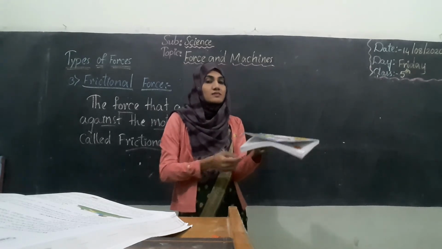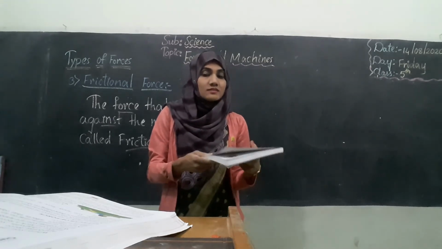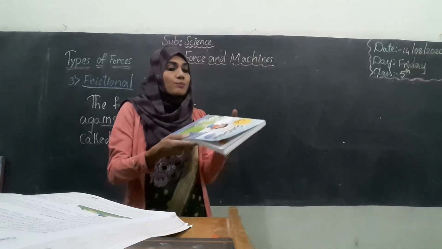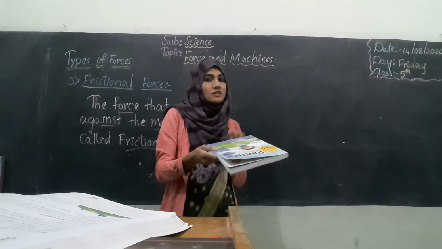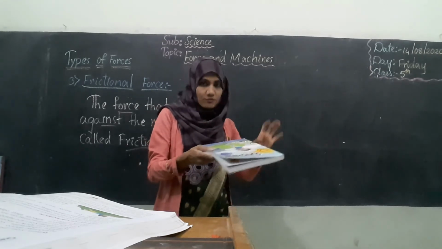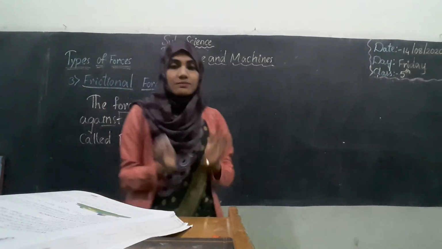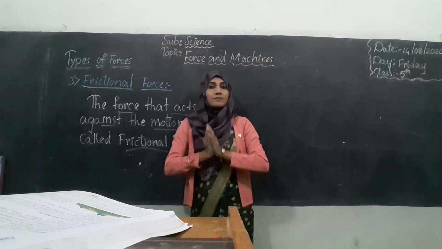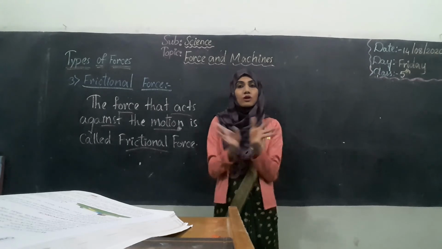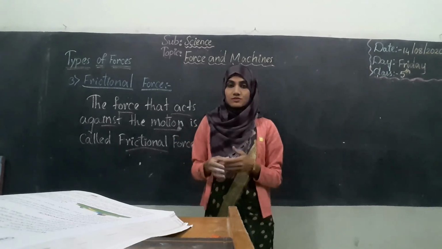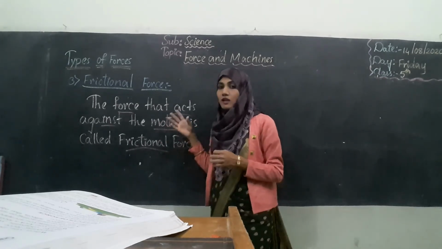Why? Because the blanket is rough, and it attracts the book in the opposite direction. It will not let the book move forward. So just keep in mind, students, the force which makes two objects act in opposite directions is considered frictional force.